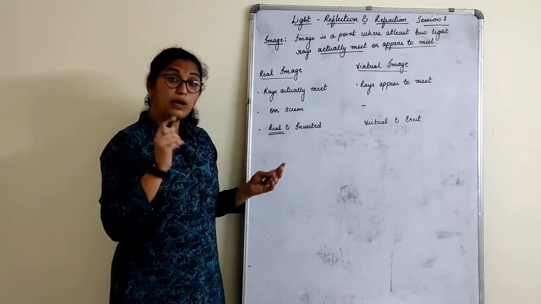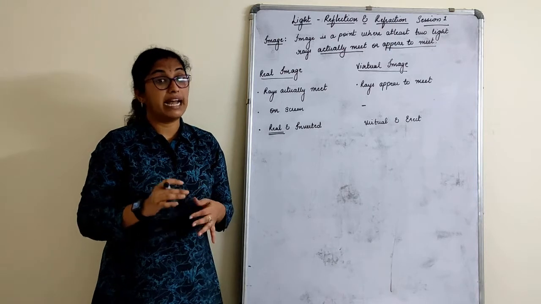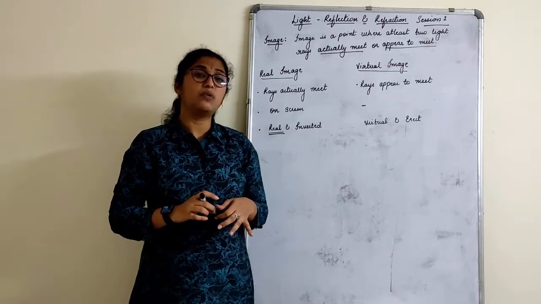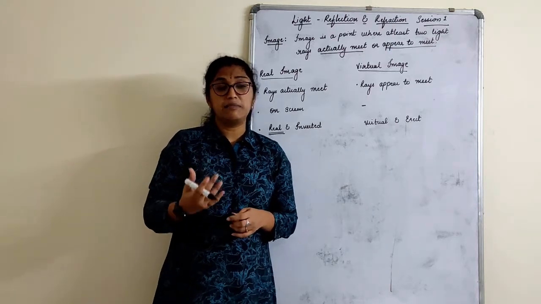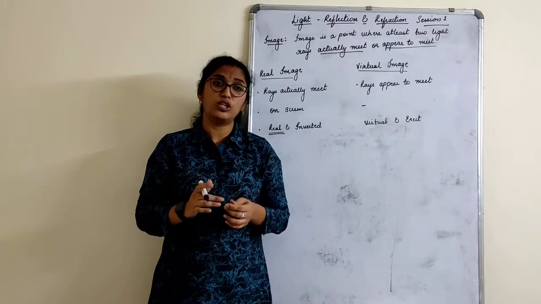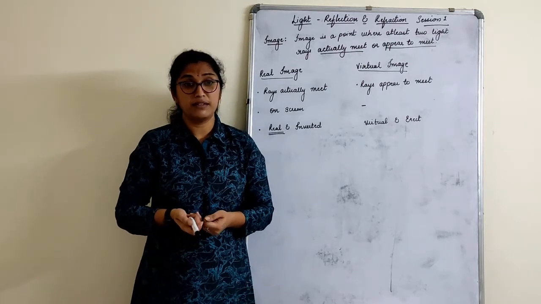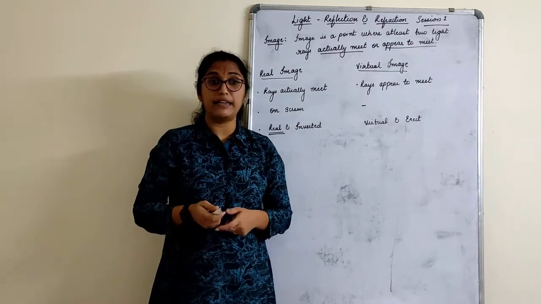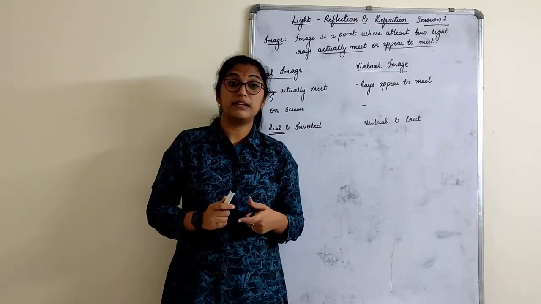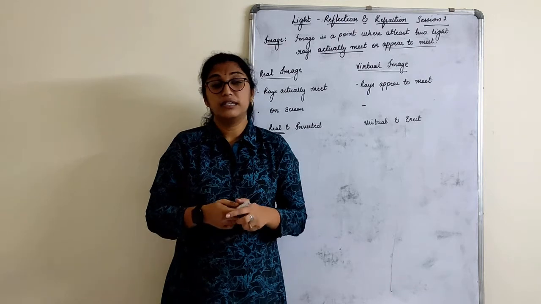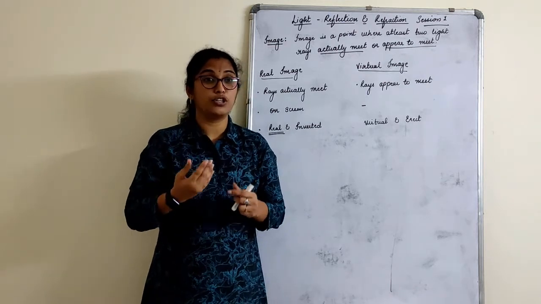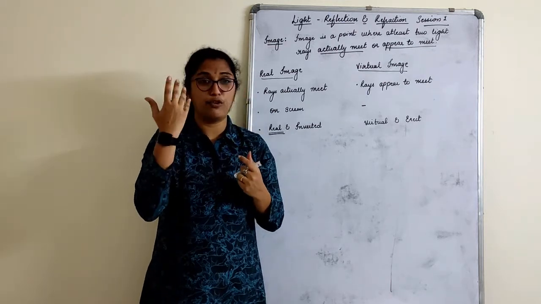Then one more thing you have to know here is lateral inversion. Now what is lateral inversion? The image that appears in the mirror is actually laterally inverted. Just take a pen and stand in front of a mirror. You are holding a pen in your right hand, but in the mirror it appears in the left. Or for example, you have a mole on your face, chin, forehead, anywhere.